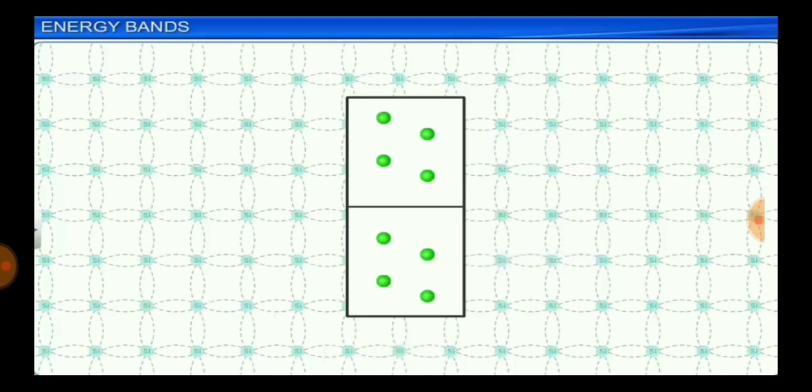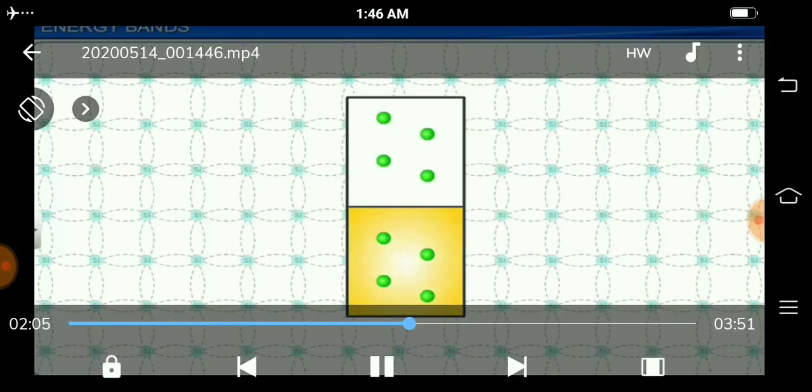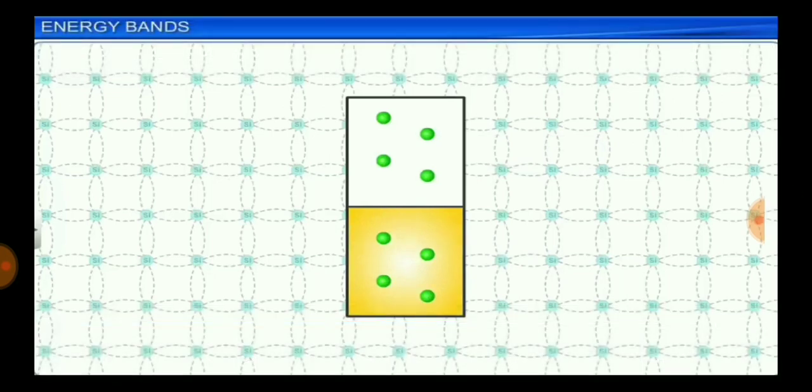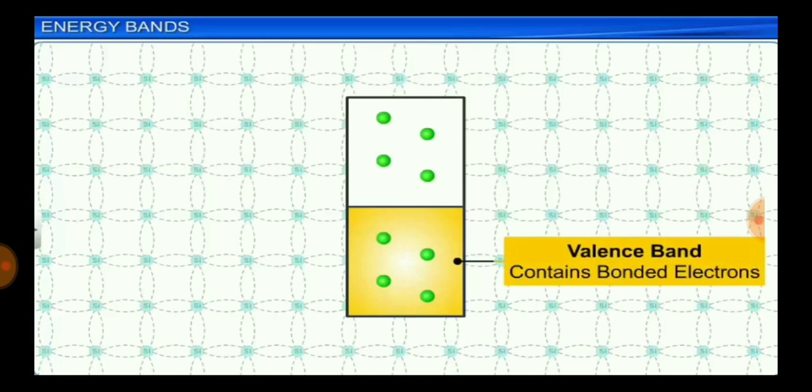For silicon, the lower 4N energy states contain electrons that are in bonding, and such energy states are called the valence band. Therefore, the term valence band refers to the group of energy levels which contains bonded electrons.